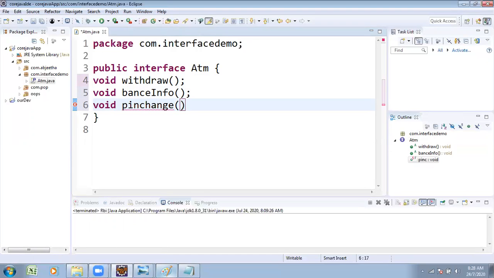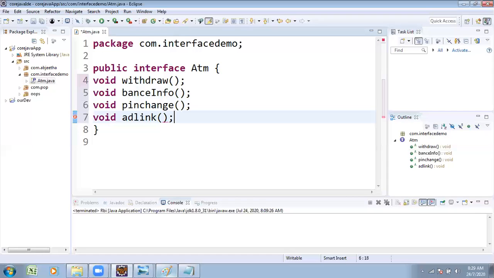Pin change is possible. Similarly, several things. Void Aadhaar link. Through the ATM, I can make the Aadhaar linking process possible also, right? How many methods you want, you take.